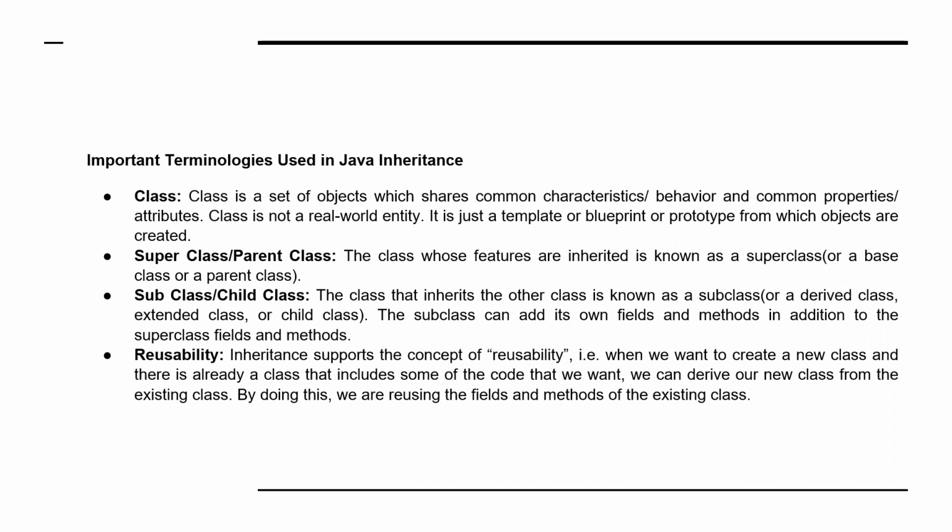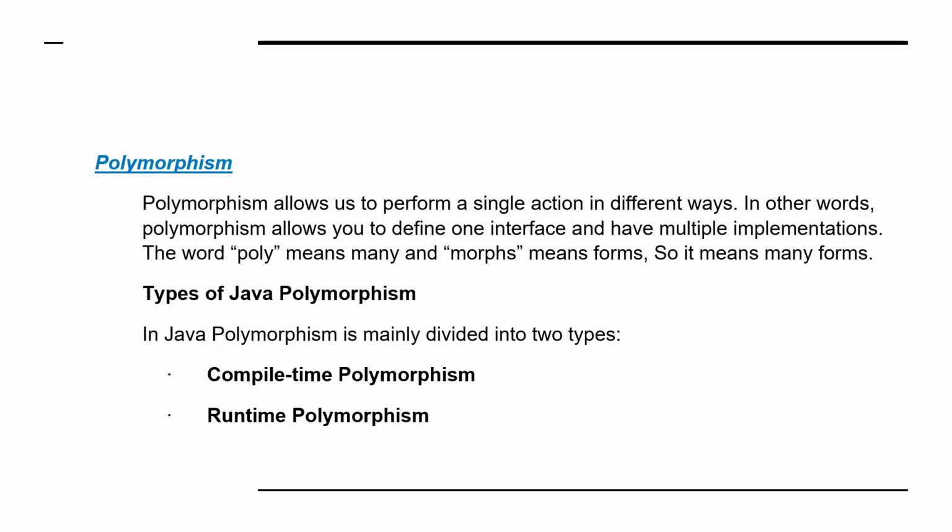Then important terminology used in Java inheritance. One is the class. A class is a set of objects which share common characteristics or behavior and common properties or attributes. So a class is not a real world entity. It is just a template or blueprint, a prototype from which objects are created. Then the superclass or parent class: the class whose features are inherited. Subclass or child class: the class that inherits other classes. Reusability: inheritance supports the concept of reusability. So these are some of the important terminology.